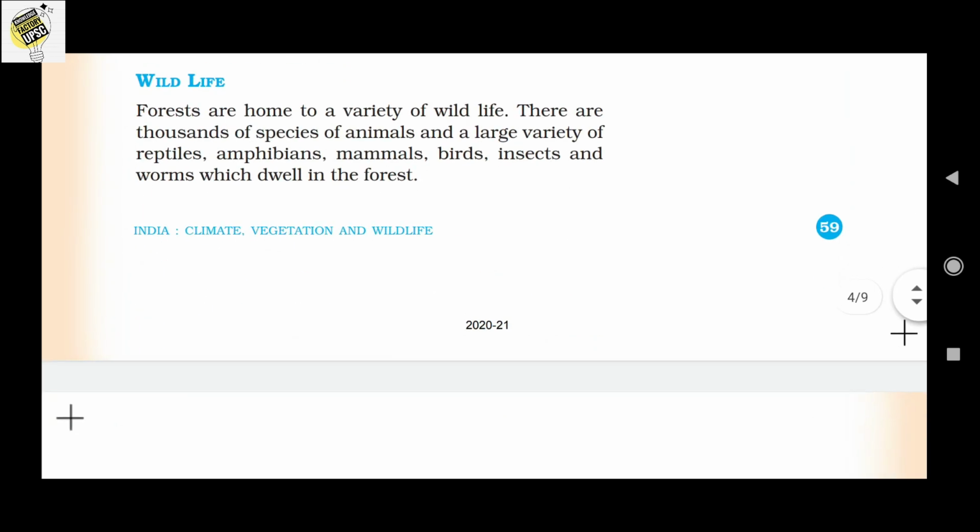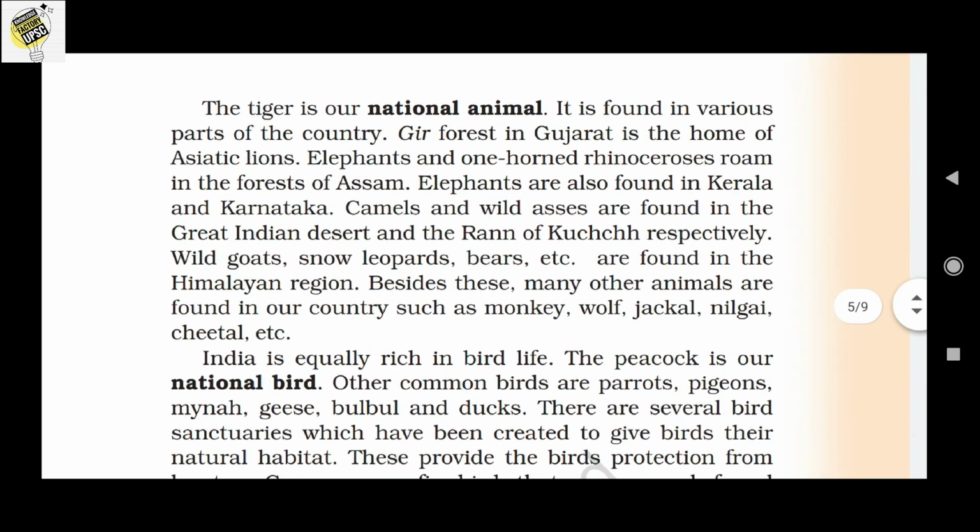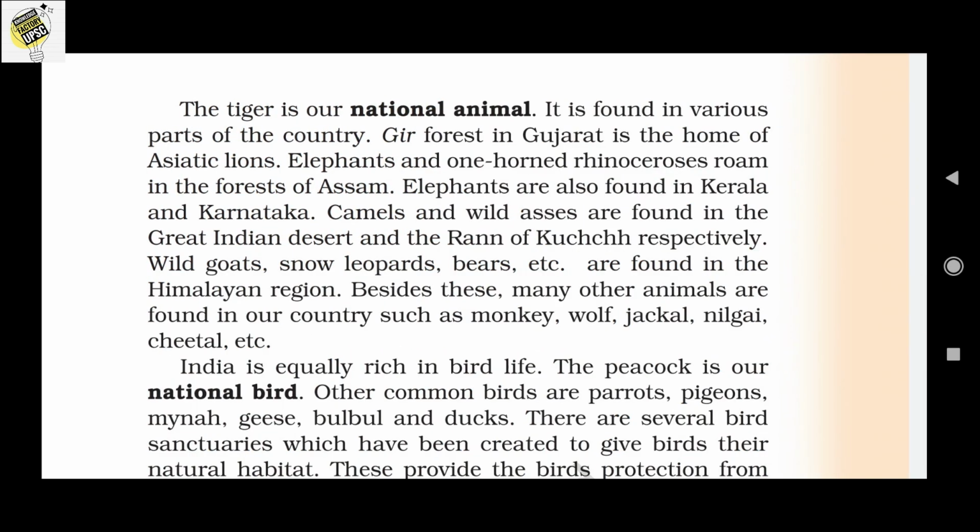Okay. The tiger is our national animal, which is found in various parts of our country, especially in the Gujarat area. The Gir forest in Gujarat is a home for Asiatic lions. Elephants and one-horned rhinoceros roam in the forests of Assam, and elephants are also found in Kerala and Karnataka. So note these animals and the states where they are found. Okay. And camels and wild asses are found in the Great Indian Desert and the Rann of Kutch respectively.